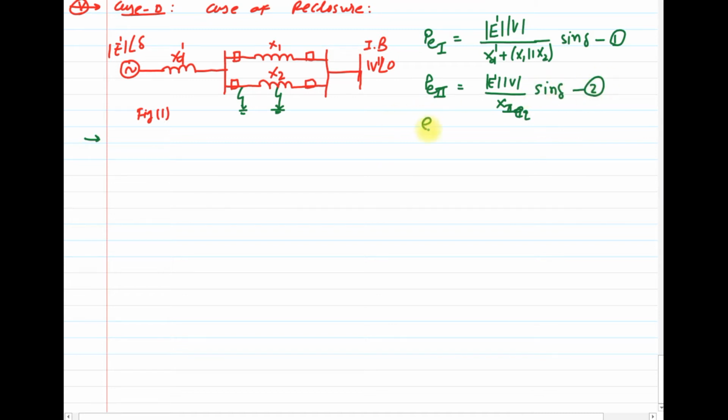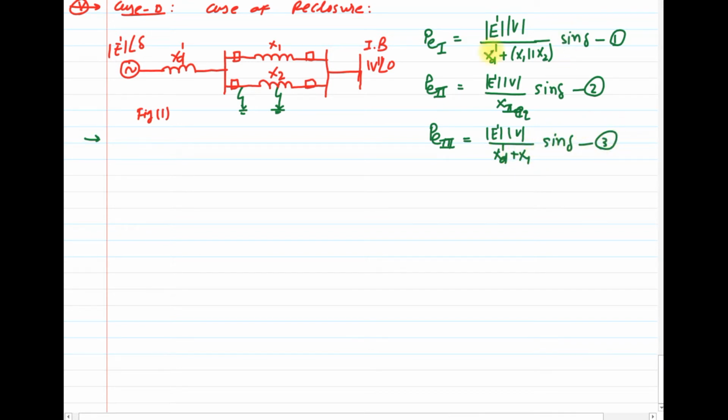And the third one is the post fault power transfer, PE3. That means after clearing of the faulty line from the system, PE3 is equal to E dash V divided by the equivalent reactance, which, for a fault on transmission line 2, is XD dash plus X1, into sine delta.